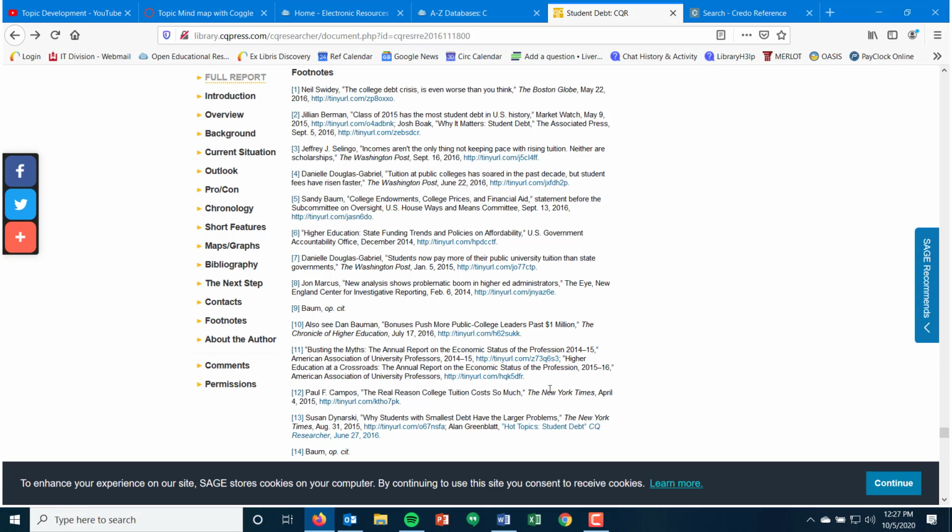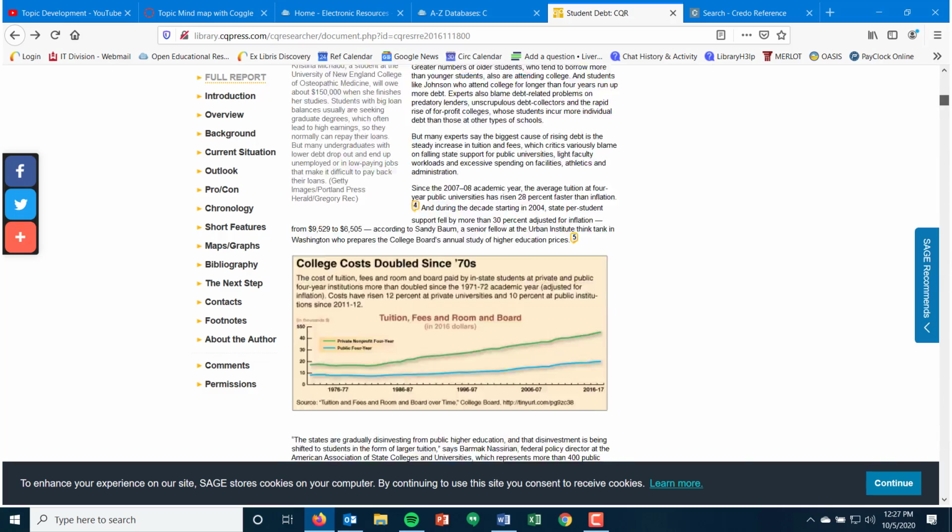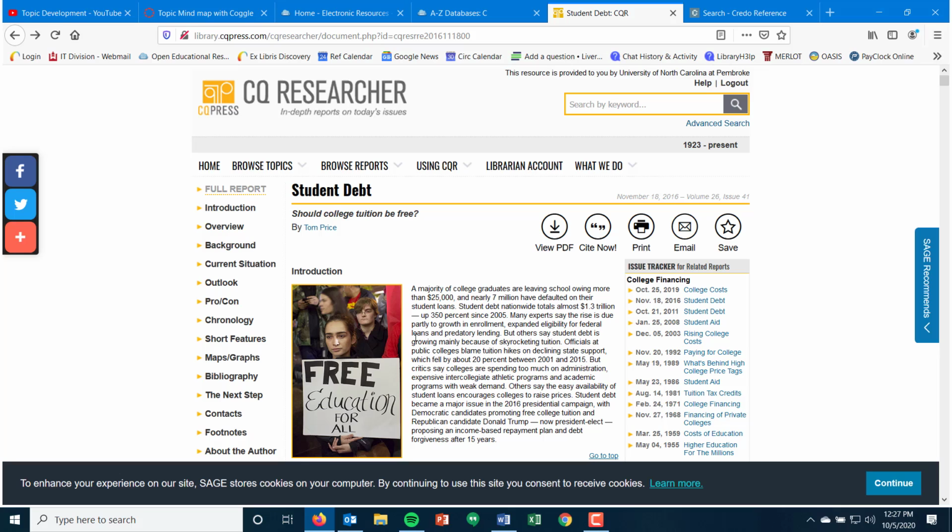Now, one thing to remember about CQ Researcher: great for research, but what's being presented here typically comes from news media, popular resources, and government publications. You're not getting scholarly peer-reviewed research in this. That doesn't mean it's wrong, bad, or necessarily inappropriate, but if your professor requires peer-reviewed sources, this is not that. But it is a good place to brainstorm your topics. I do love this resource for that.